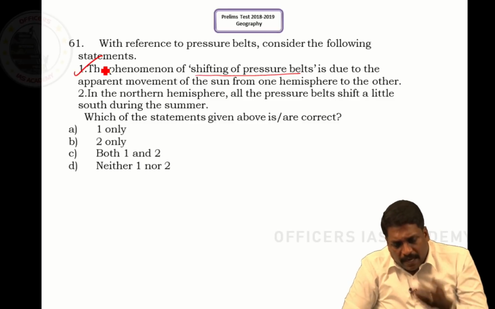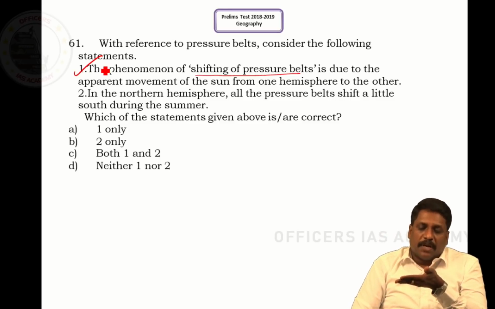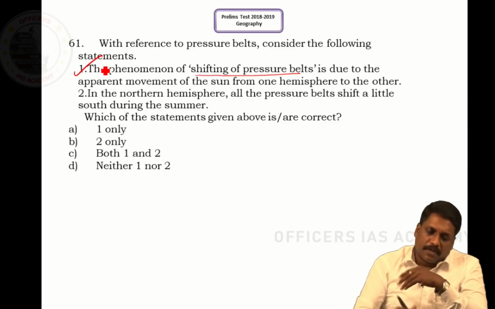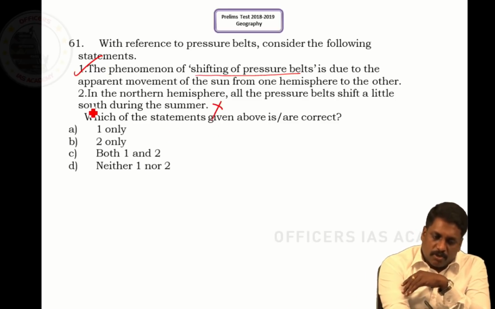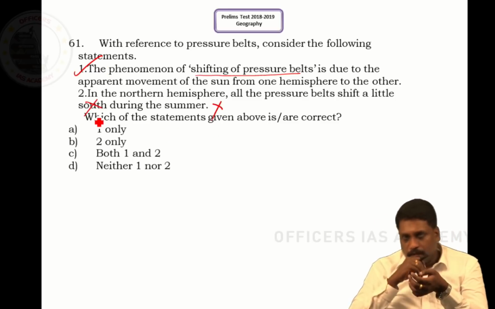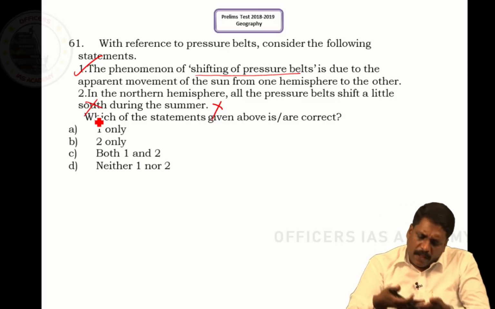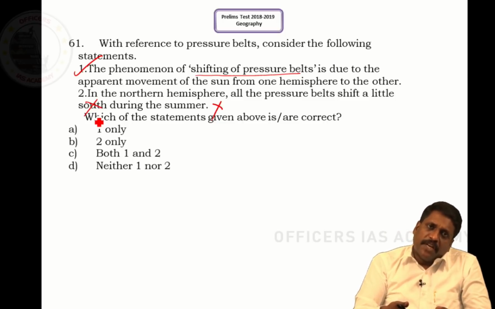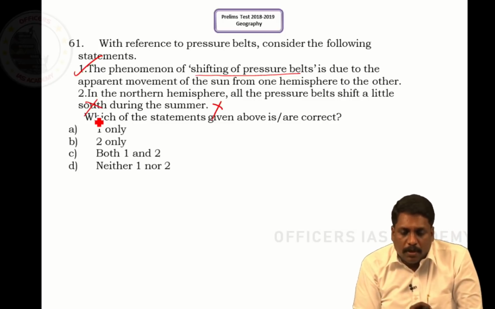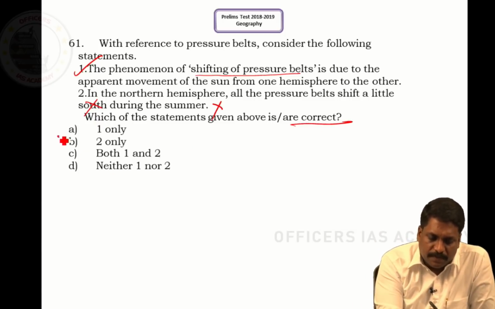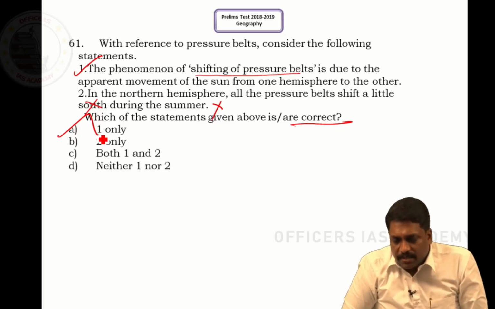Statement 2. In the northern hemisphere, all pressure belts shift a little south during summer. This statement is wrong because it is not south, it should be north. During summers, all pressure belts actually shift north and not south. So what is the correct answer here? It is 1 only. That is A.